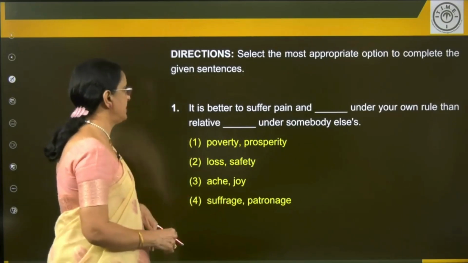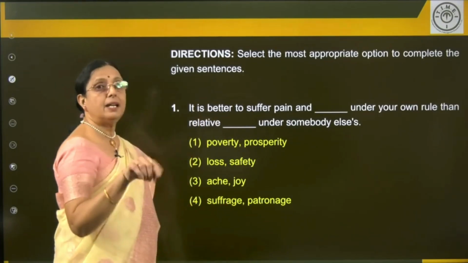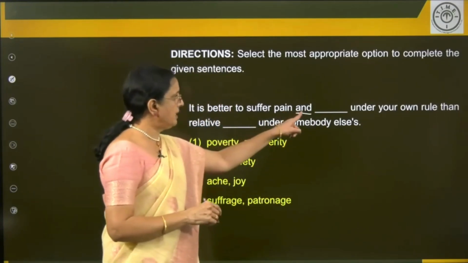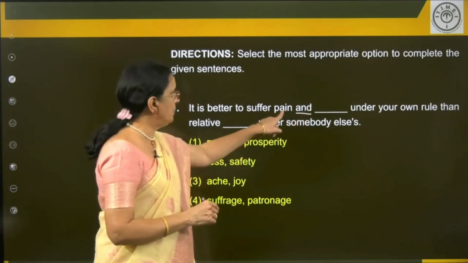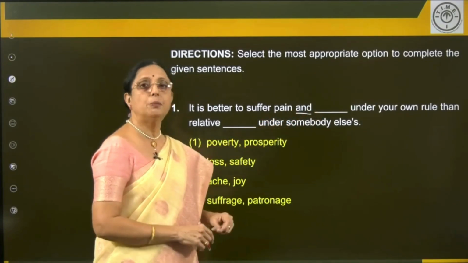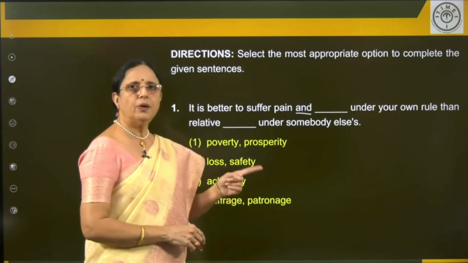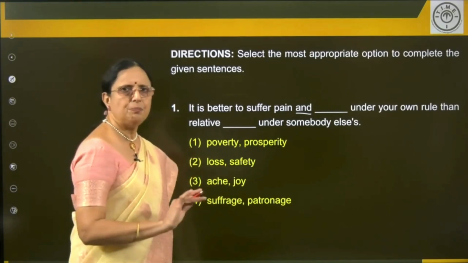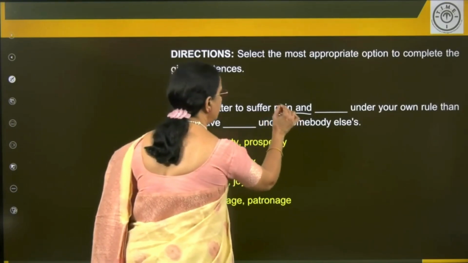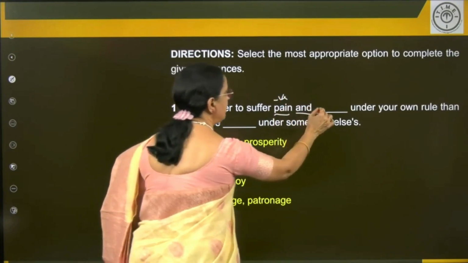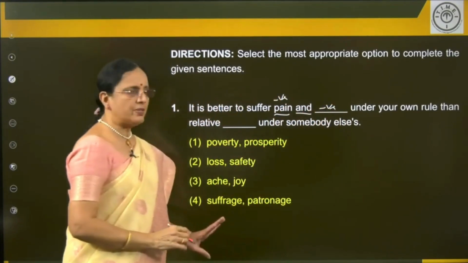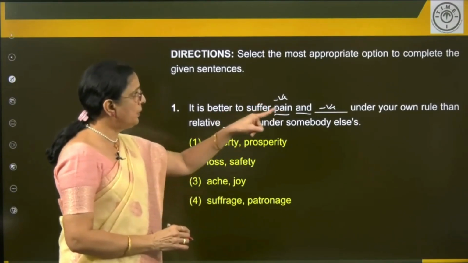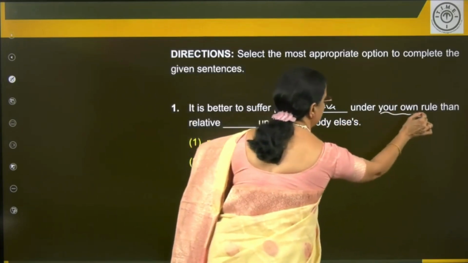Clear? Let's see. It is better to suffer pain and, "and" is the conjunction here, and that's a clue for us. Some conjunctions are used to join two positive ideas or two negative ideas: both and, not only but also. Though, although, even though, but, yet, still are used to join one positive and one negative idea. Simple and straight clues. So, pain here is negative. Alright, so there should be a negative word in the blank.